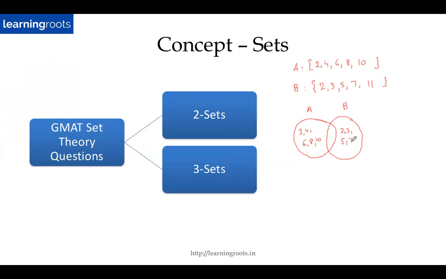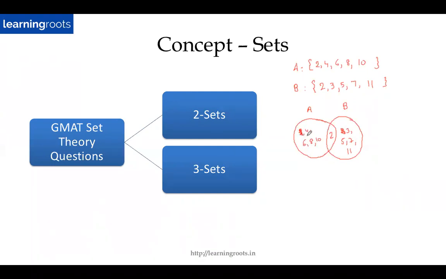This is 2, 3, 5, 7, and 11. So A contains these 5 numbers. B contains these 5 numbers, but as you can see, there is one element which is common to both, which is 2. So instead of writing it here, I will put that common element in the intersection of these two, right? So this is 2 here, and I can remove that from both the parts.